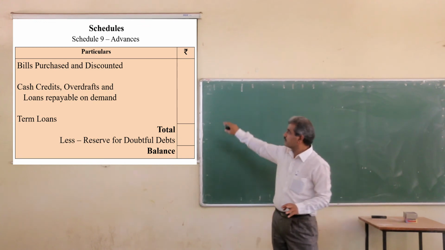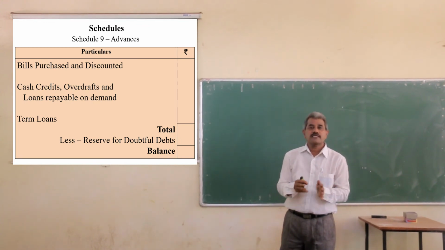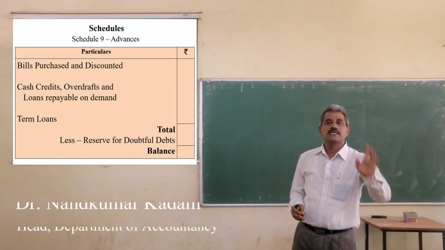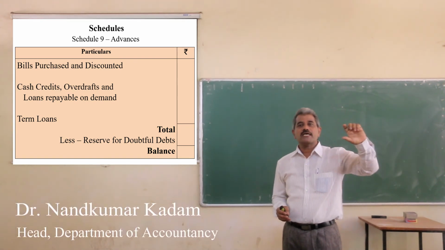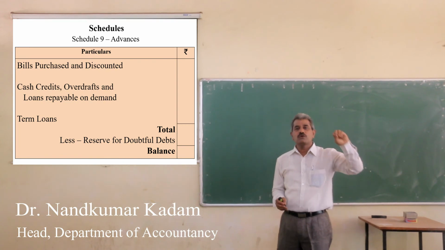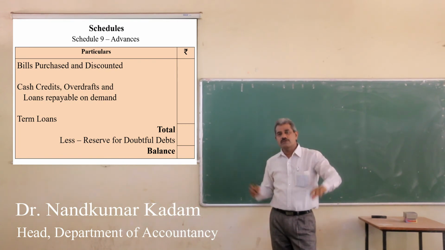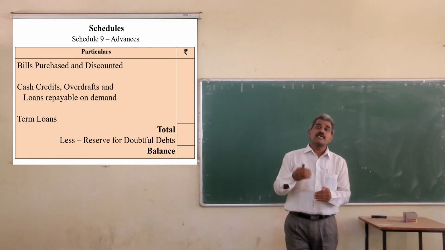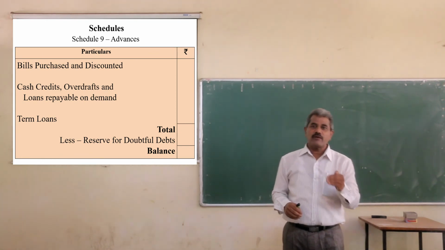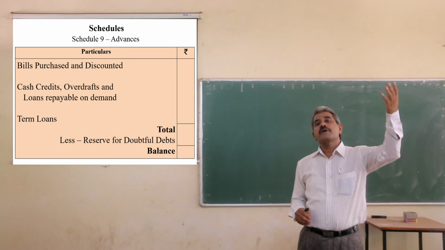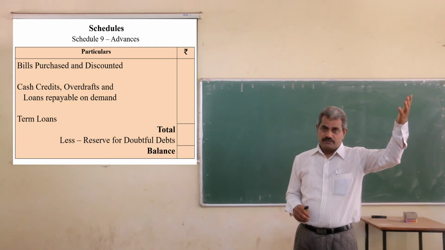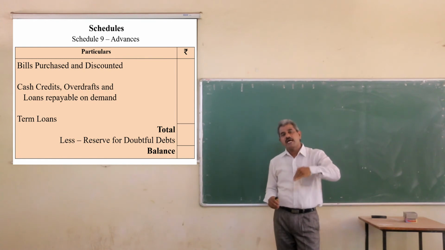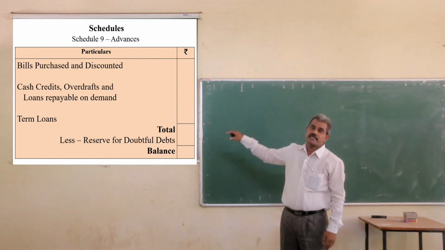And in the third part, advances given in India and advances given outside India are mentioned.